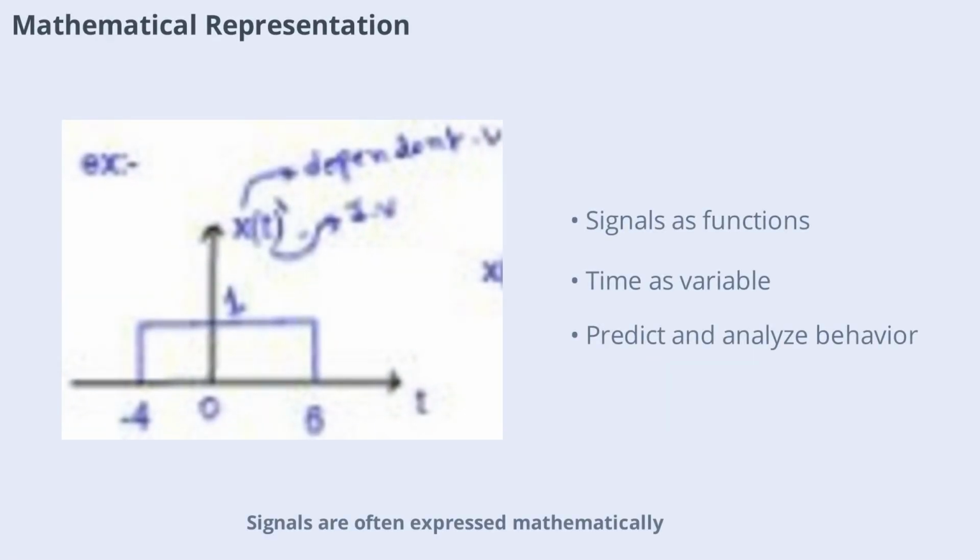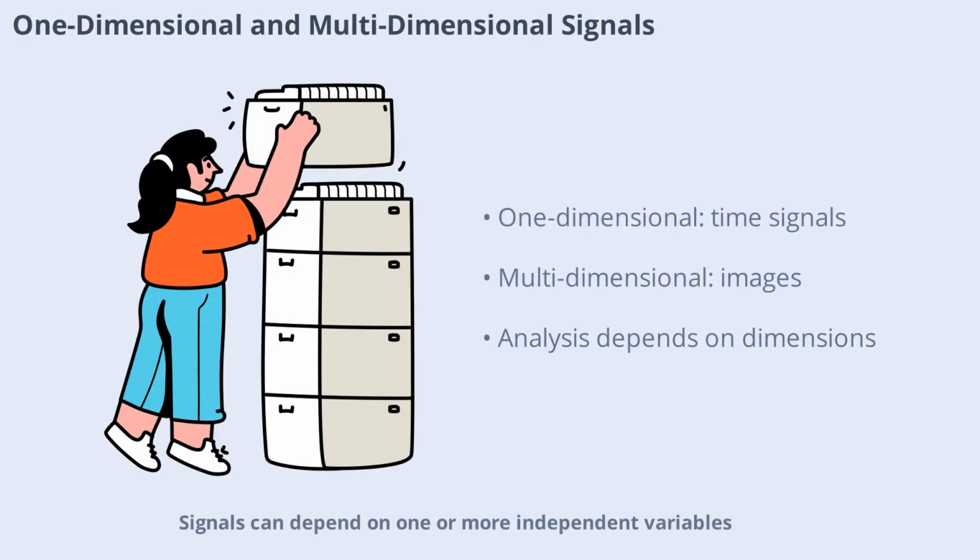Signals are often expressed mathematically as functions of independent variables, usually time. For instance, a signal x(t) might be defined as having a certain value within a specific time interval and zero elsewhere. This mathematical approach allows us to analyze, manipulate, and process signals systematically. By representing signals with equations, we can predict their behavior, combine them, and apply various operations, which is essential for engineering applications.